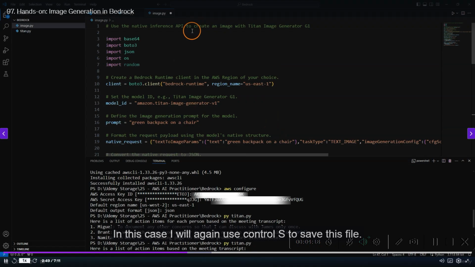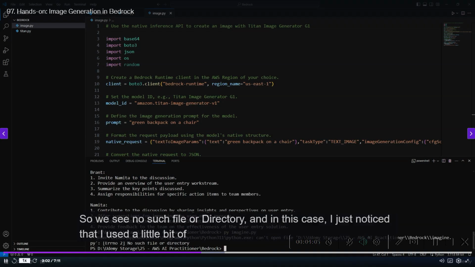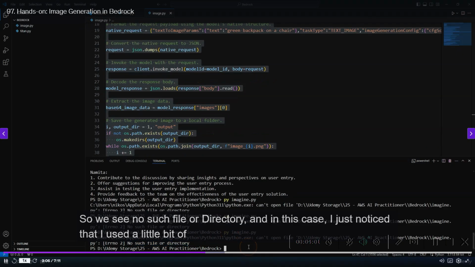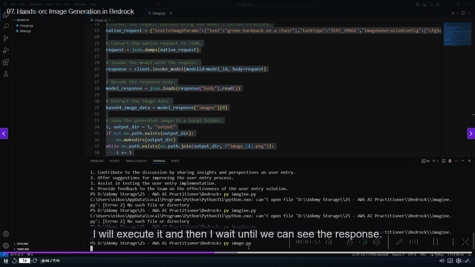I will again use Ctrl+S to save this file, and then afterwards I can go down and use py, and I say image.py, and then this will be created. So we see no such file or directory. In this case, I just noticed that I used a slightly different name. So it is called image.py. I will execute it, and then I wait until we can see the response.